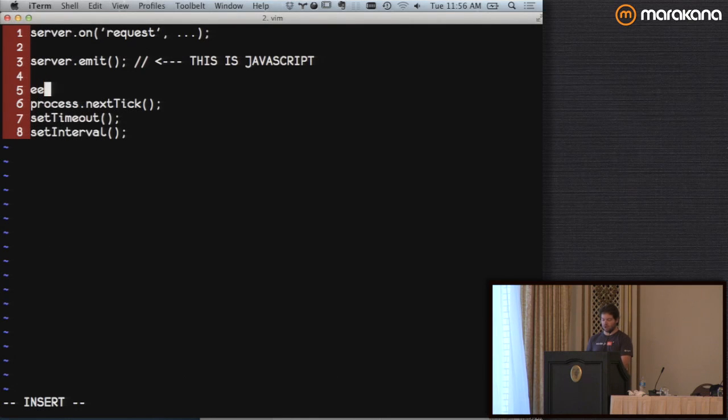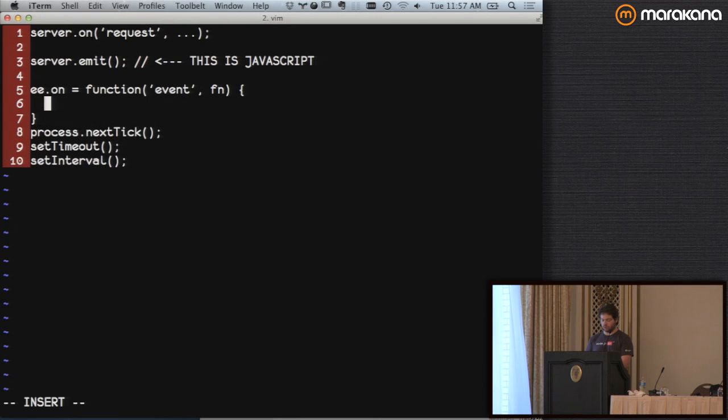If I've got e.on equals a function, I pass it an event name and then a function. It simply goes e.events[event], and we push the fn onto that.